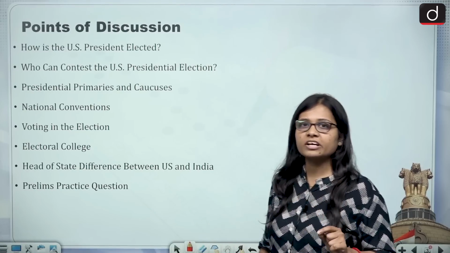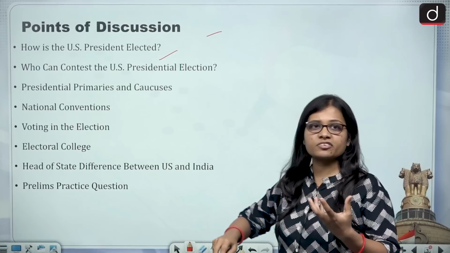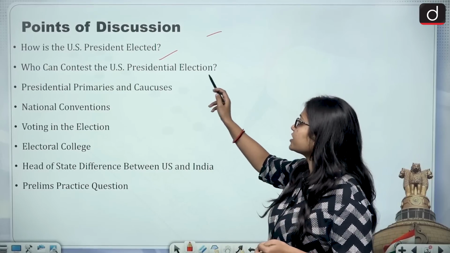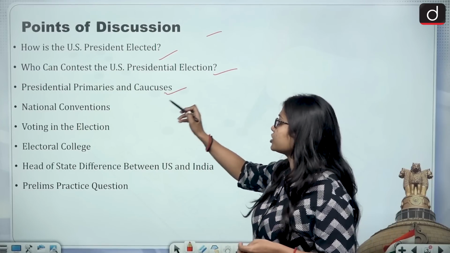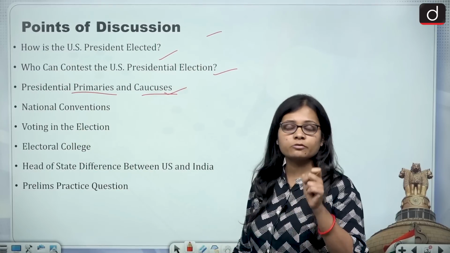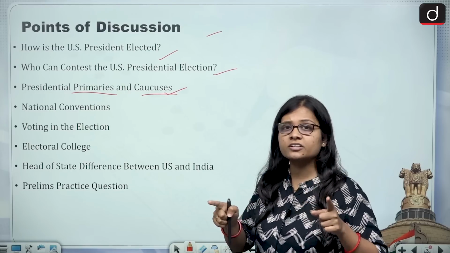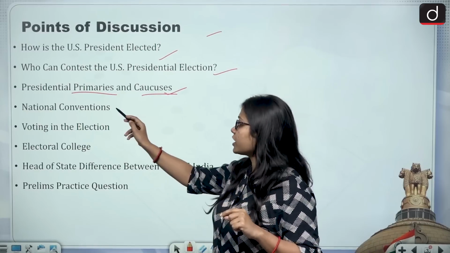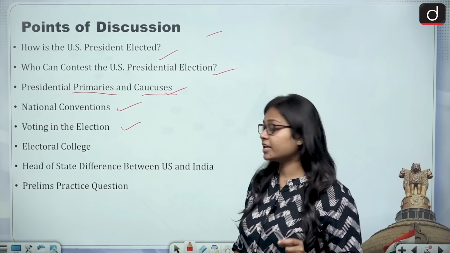So first of all, let us look at the points of discussion. First, how is the US president elected? What is the process of it? Who can contest the US presidential election? What is the criteria? Presidential primaries and caucus. This is very, very important. Many times whenever you read about the United States presidential election, you will hear these two terms. Then what are national conventions? Why are they important? How does the voting take place in the election?